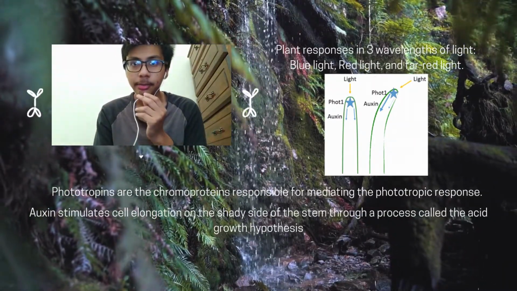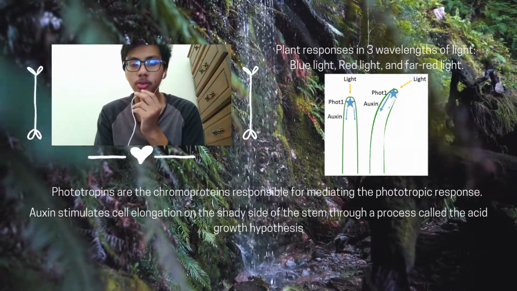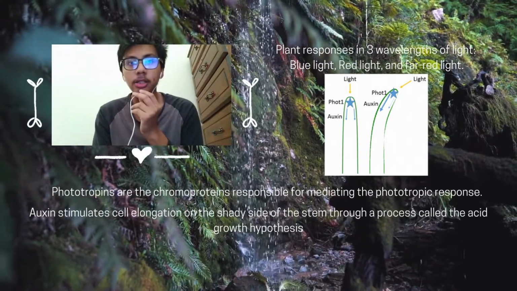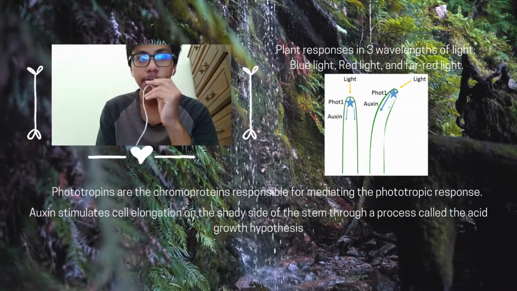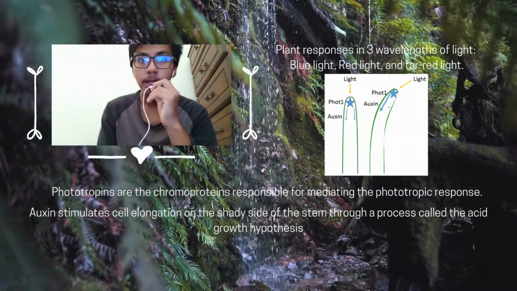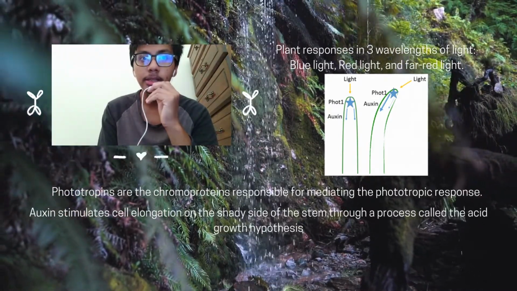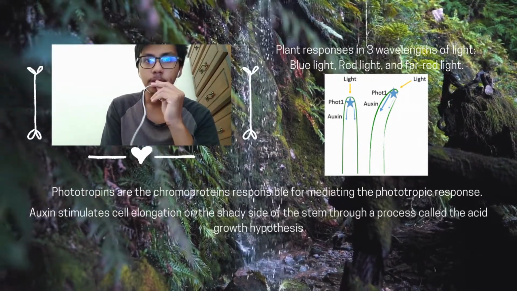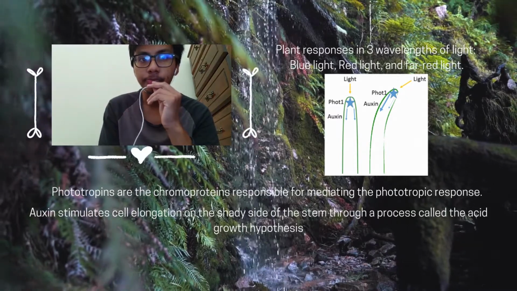Other than that, plants can also respond to stimuli. Plants are generally capable of detecting and responding to at least 3 wavelengths of light: blue light, red light, and far red light. The different wavelengths are detected by different photoreceptors, which are proteins covalently bonded to a light-absorbing pigment called chromophore.